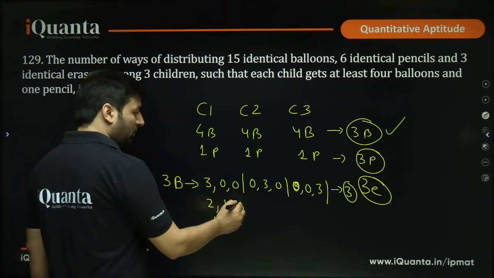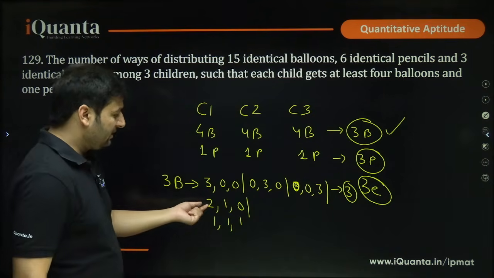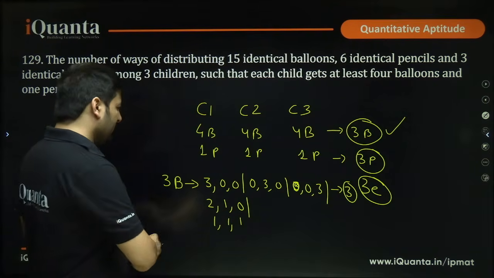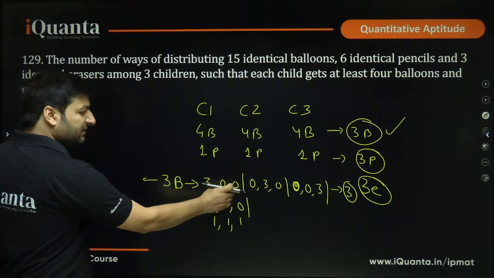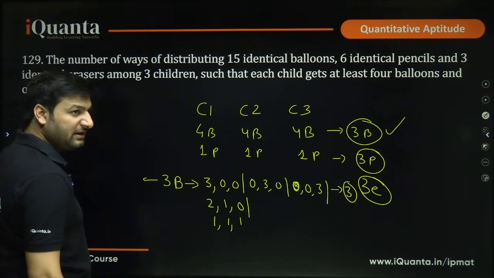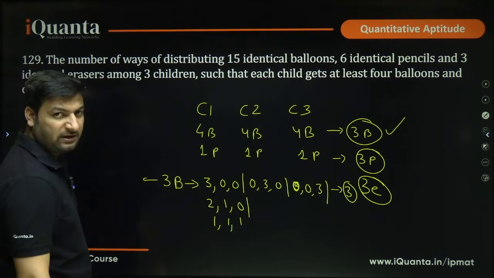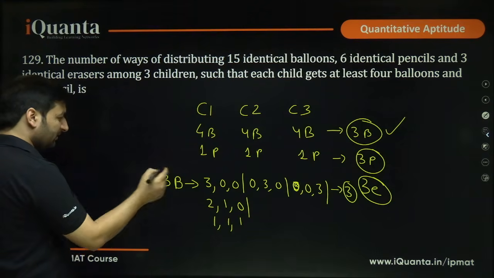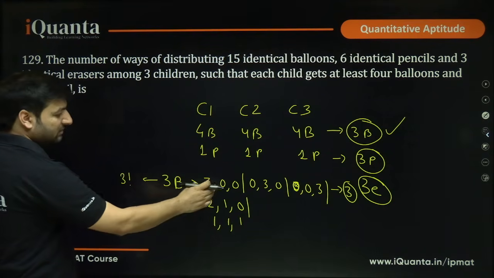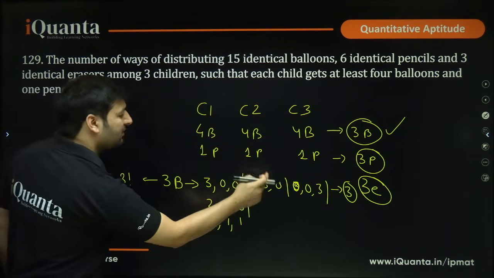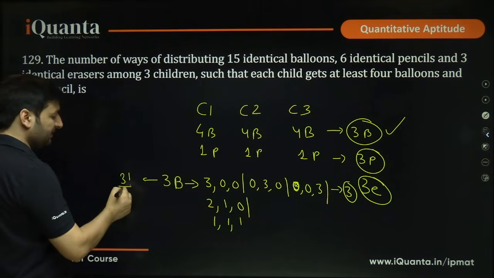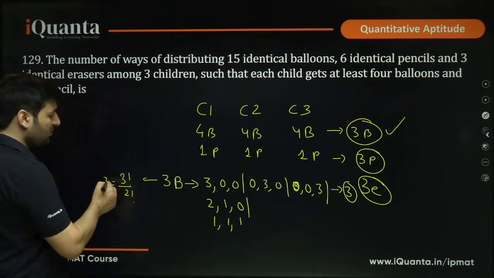What about this? See, we could have done it like this as well. There are 3 quantities to be distributed among 3 different people, right? So we could have done it like this, 3 factorial, because there are total 3 things. We are just calculating their permutation, and 2 are identical among them, so we can divide it by 2 factorial. This also comes as 3.